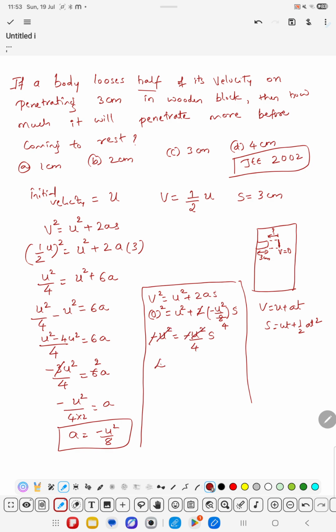Cross multiplying by 4, so that s becomes 4 centimeters, and that is option D. I hope you all understood this numerical. Thank you.